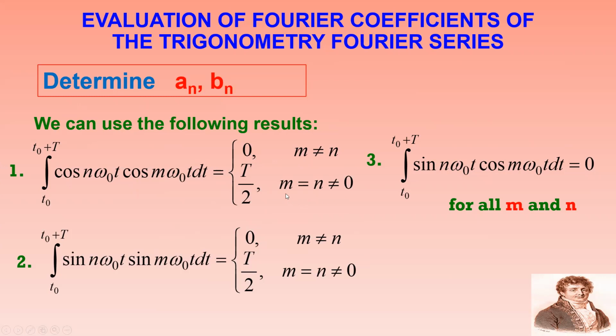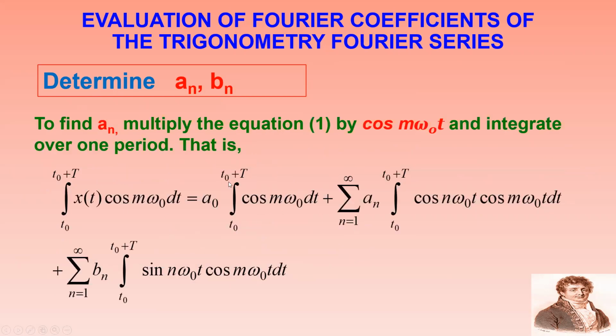Similarly, the integral of sin n omega naught t sin m omega naught t dt is also 0 for m not equal to n and equals T by 2 when m equals n. Another orthogonality concept is that the integral of sin n omega naught t cos m omega naught t dt equals 0 for all values of m and n. These are the basic formulas we use for simplifying the calculation of A naught and An.